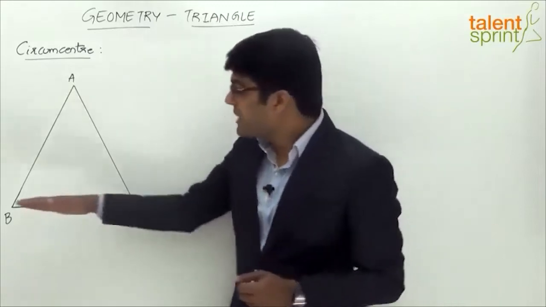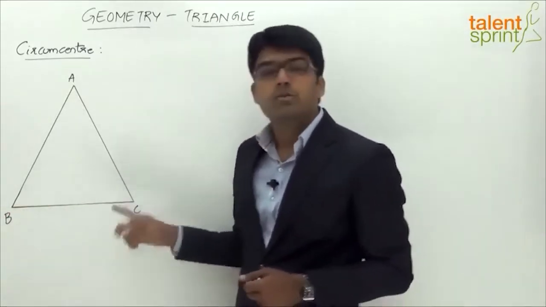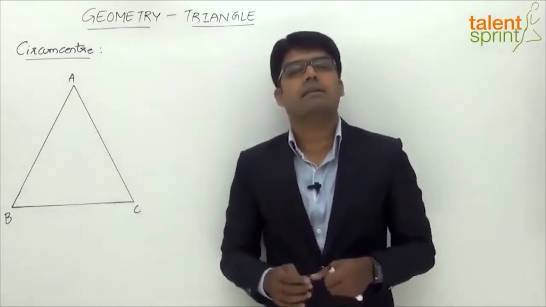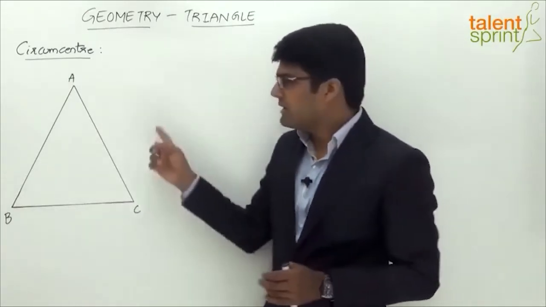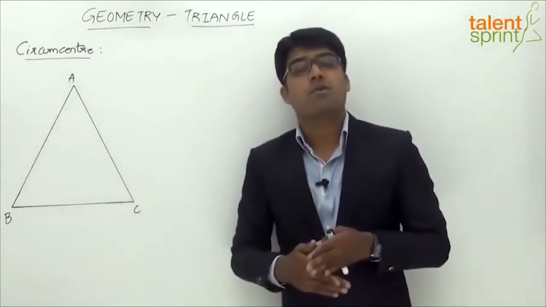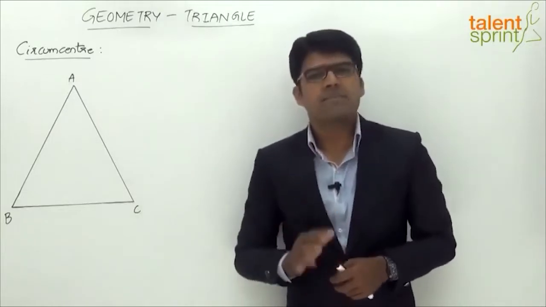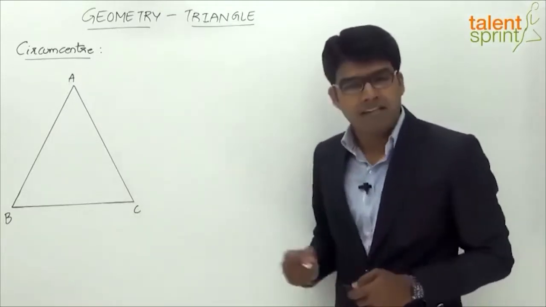So a line that is perpendicular to the side of the triangle and divides the side into two equal parts is known as the perpendicular bisector. So we can draw three perpendicular bisectors, one for each of the sides, and the point of intersection of all these three perpendicular bisectors becomes the circumcenter of the triangle. Let's understand this with the help of an illustration.